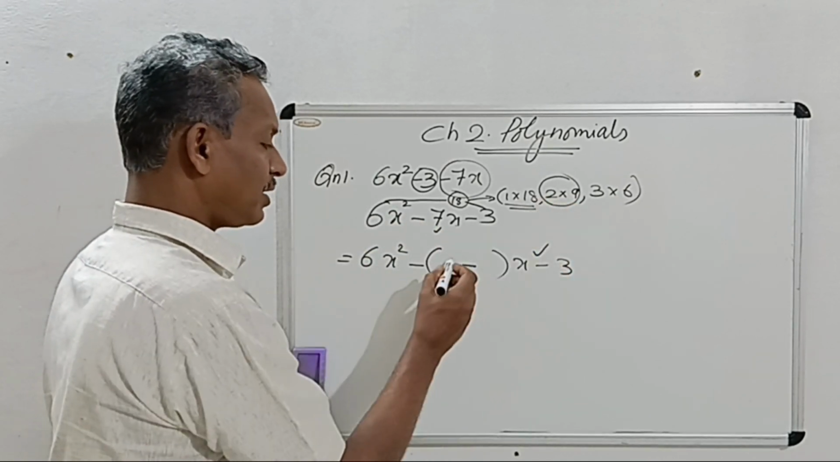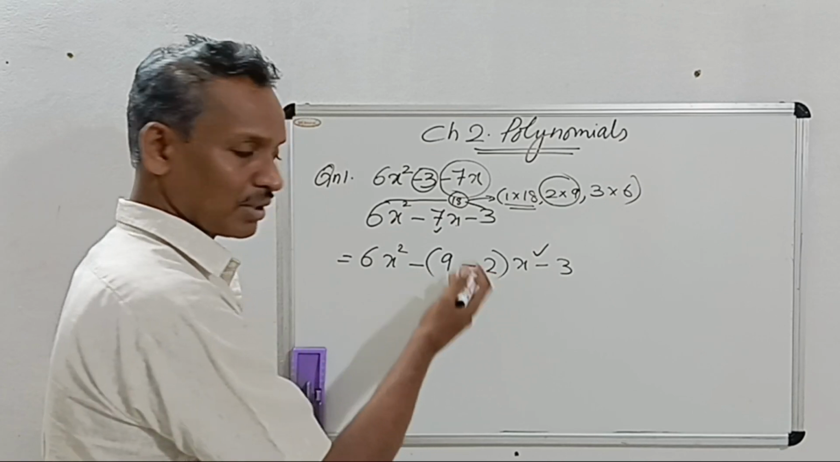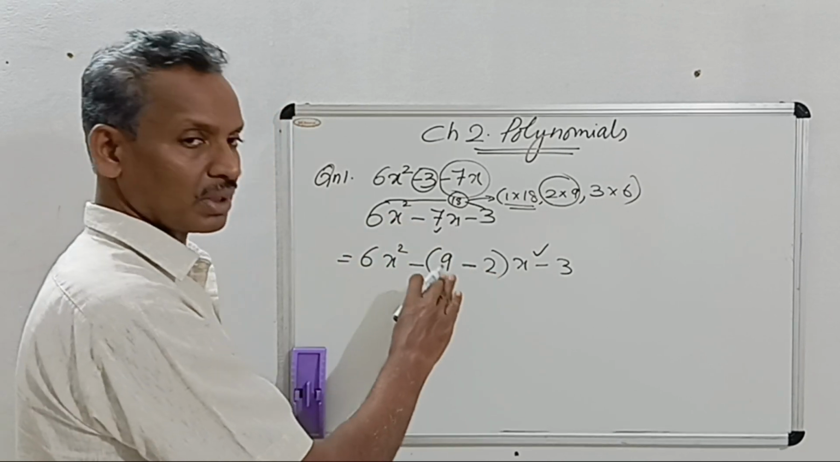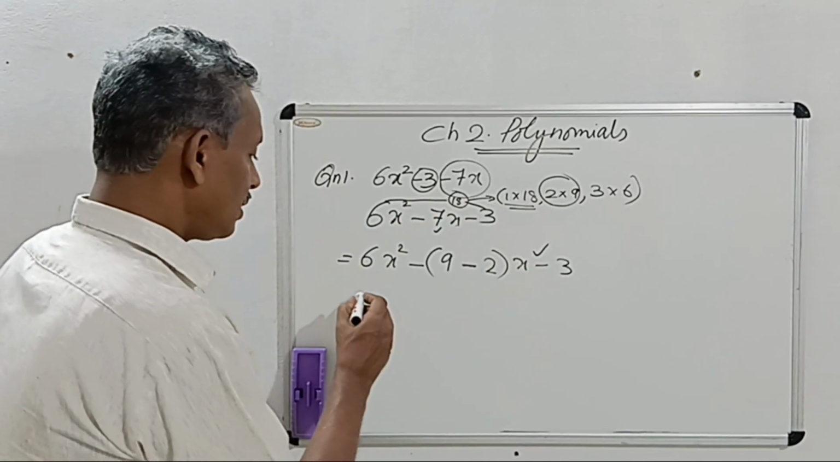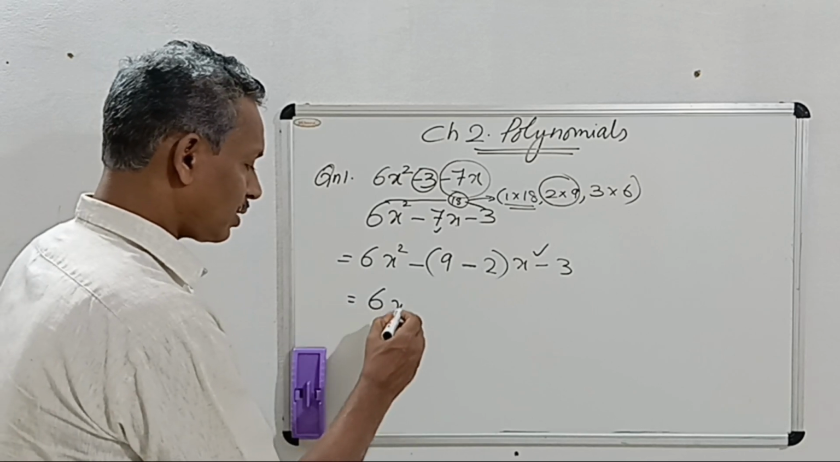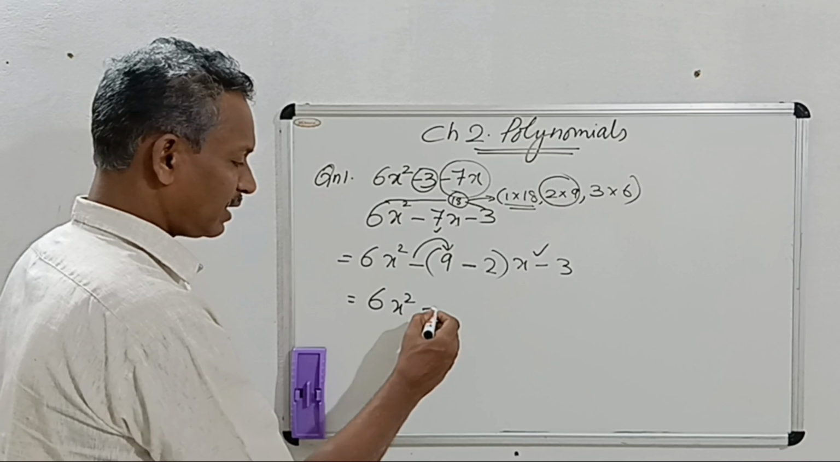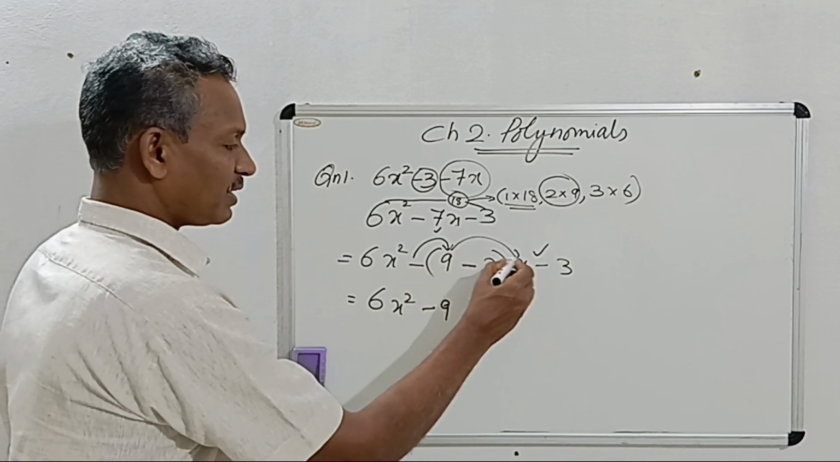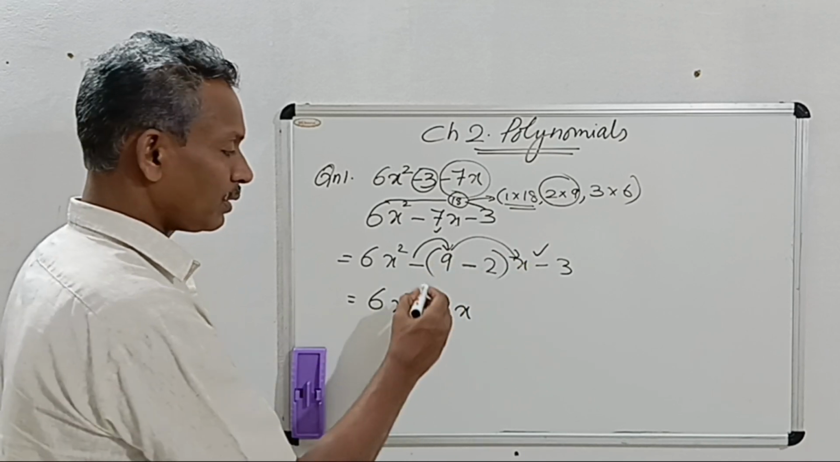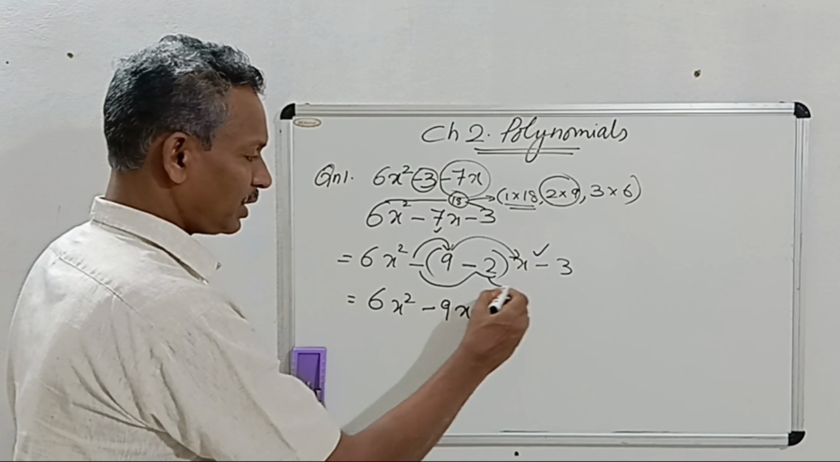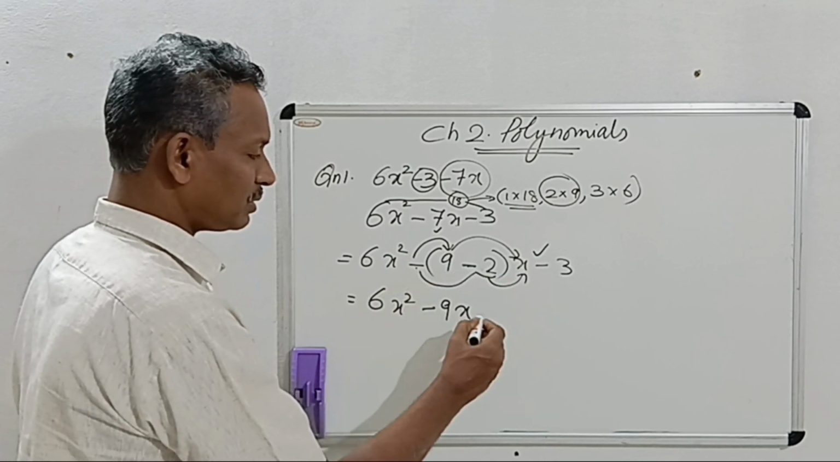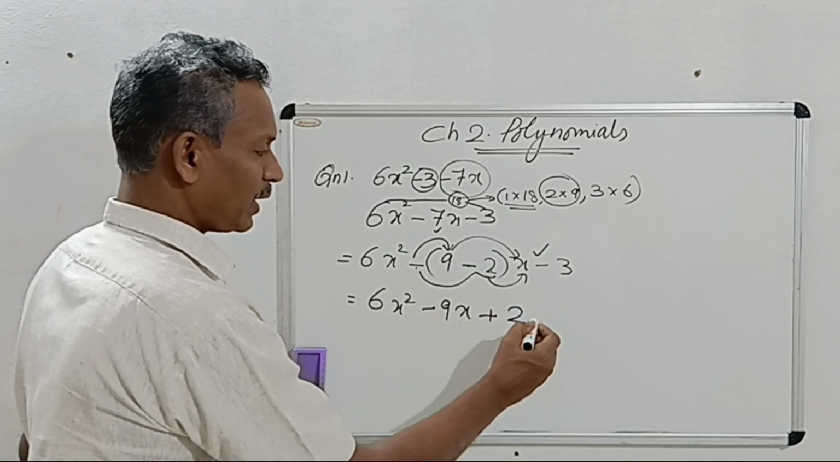If you take 9 and 2, 9 you have to write in the beginning, a bigger number and then smaller. Then 6x square, open this bracket with minus into 9, minus 9 and multiply with x, 9x. Minus into minus 2 into x. Minus into minus is plus, and 2 into x, 2x minus 3.